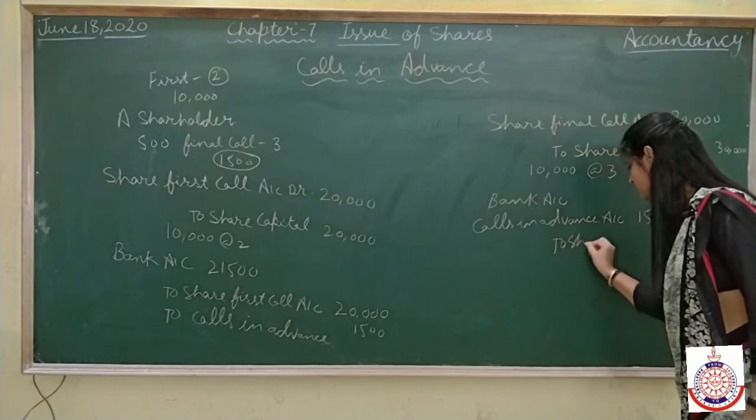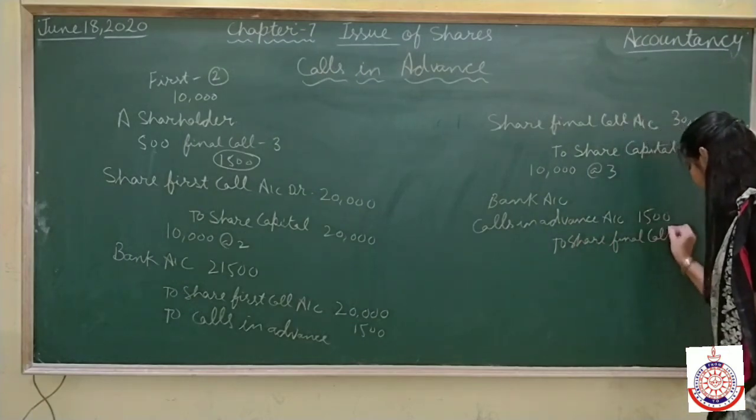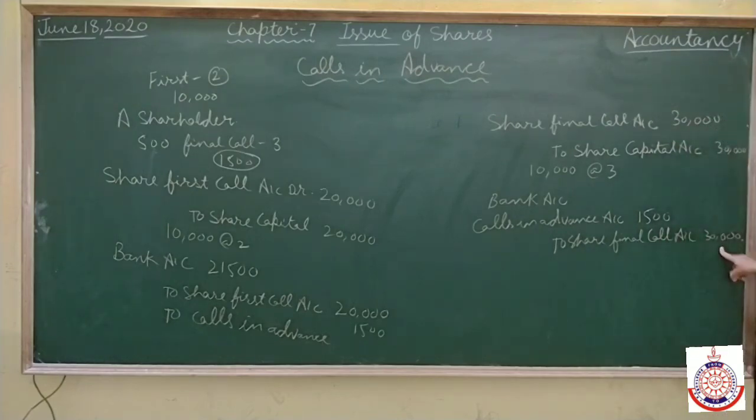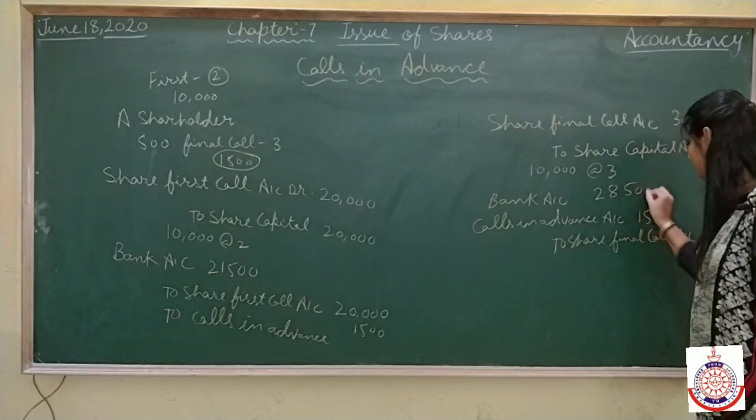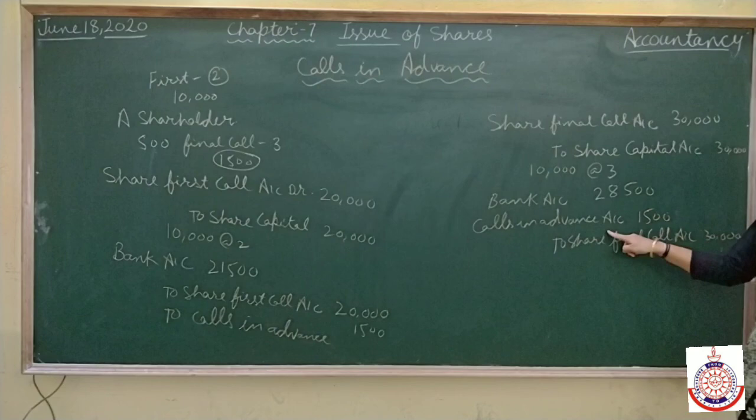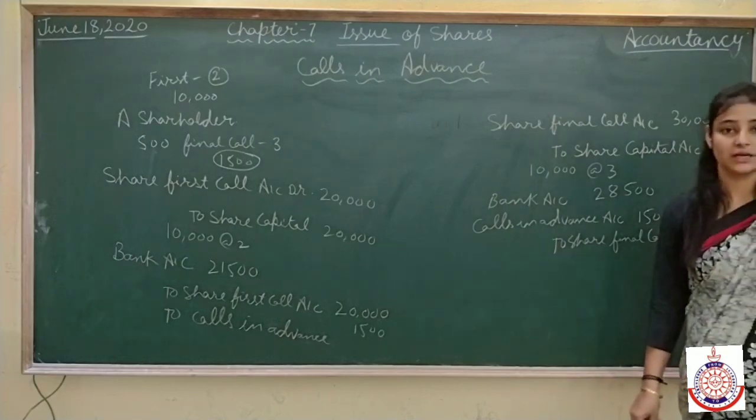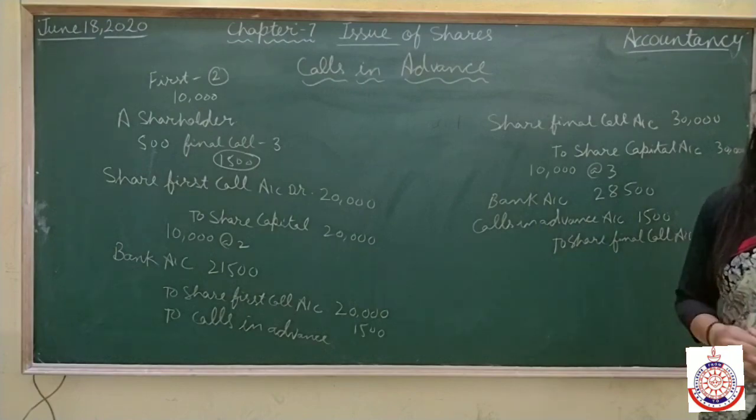And the total money which is due on final call is 30,000. See, now out of 30,000, 1,500 we already received. So how much will we receive? 28,500 rupees. So that will go in the bank account. Calls in advance we will debit because now it's due to share final call, which is 30,000. I hope the two things are clear, calls in arrear as well as calls in advance.